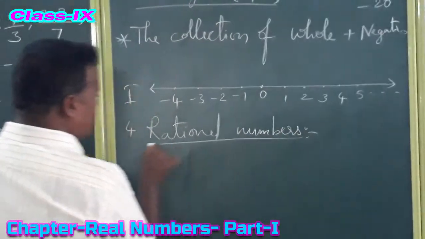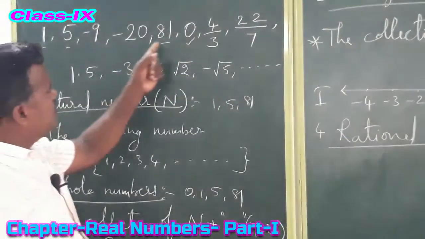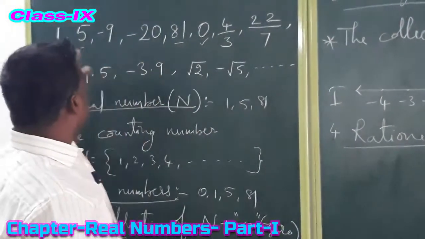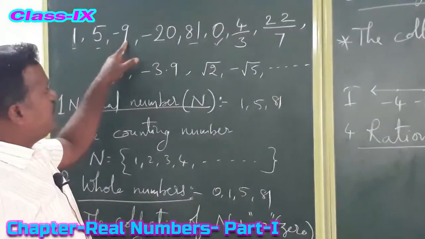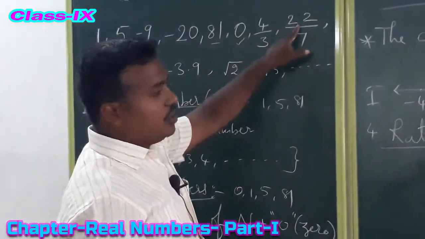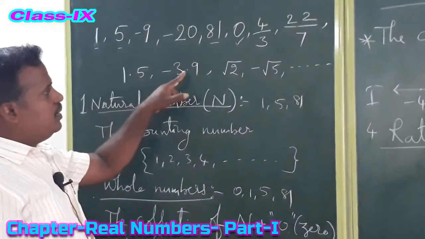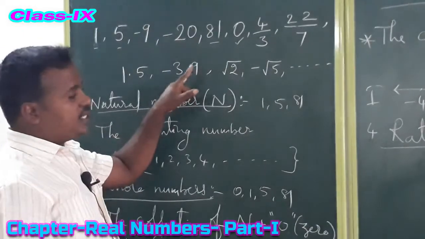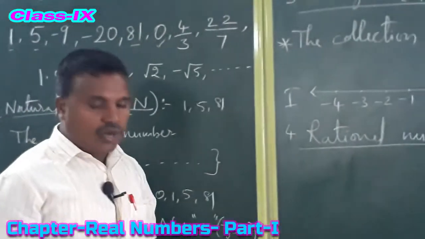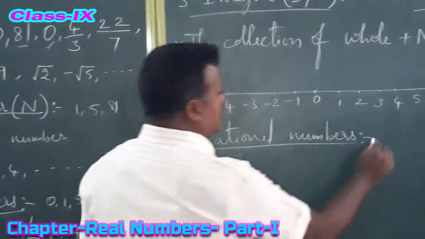From the given numbers, what are the rational numbers? 1, 5, -9, 20, 81, 0, 4/3, 22/7, 1.5, -3.9 are all rational numbers. So, how can we define rational numbers? What is the definition?